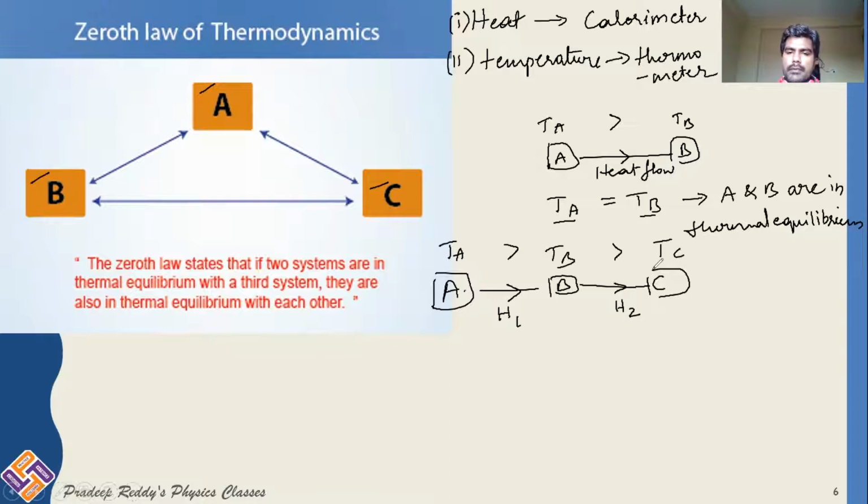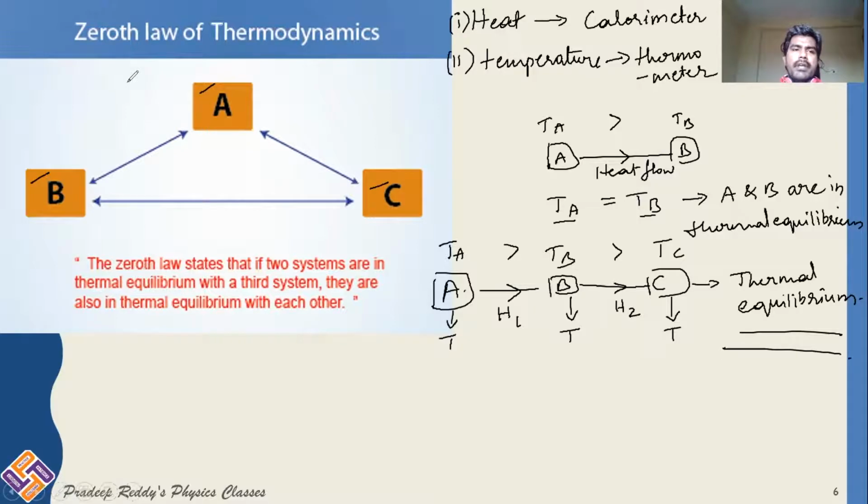Ultimately, when you contact these three objects, each will attain some temperature. Till the temperatures of all three substances become equal, heat transfer takes place from one body to another. Now we say that all three bodies are in thermal equilibrium, right?